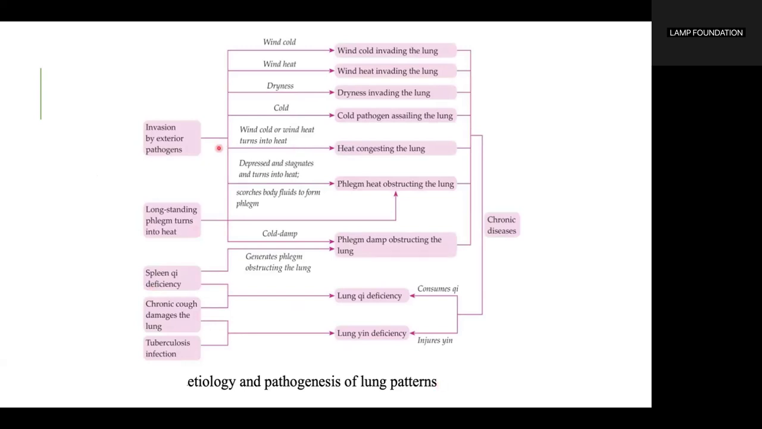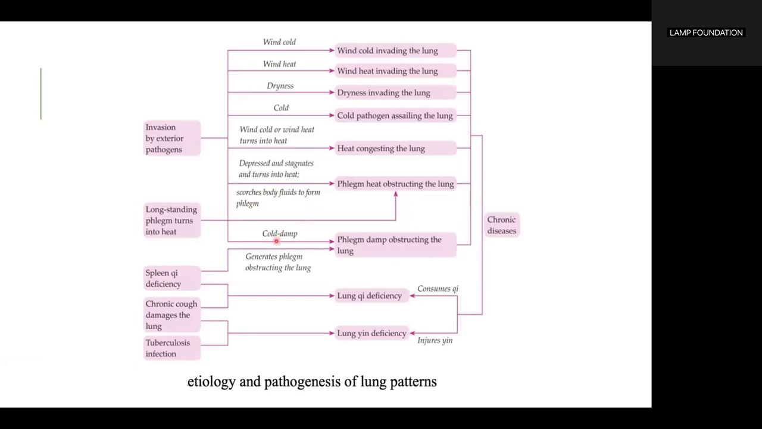So for invasion by exterior pathogens, we have wind cold, wind heat, dryness, cold, and wind cold or wind heat can turn into heat. A depressed and stagnated pathogen will turn into heat as well, so leading to phlegm heat obstructing the lung. Or these pathogens can scorch body fluids to form phlegm. Now, long-standing phlegm turns into heat, therefore leading to phlegm heat obstructing the lung.